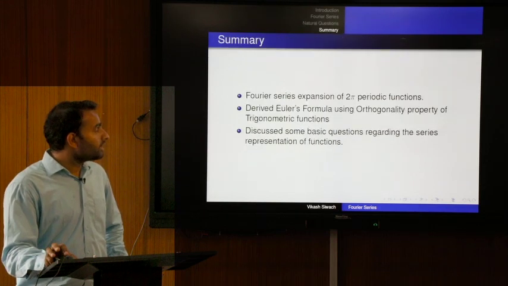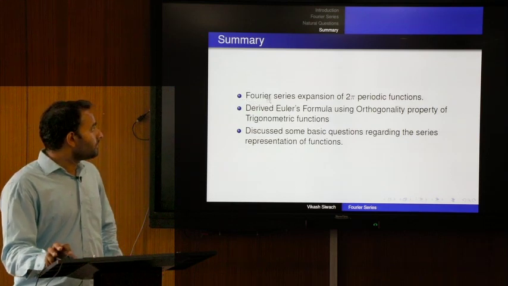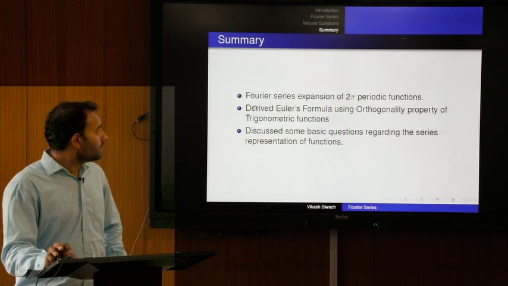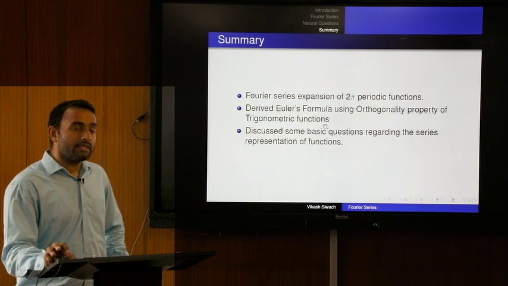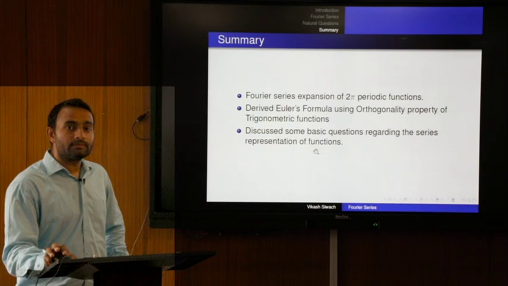Now, we summarize what we have done in today's lecture. First, we derived the Fourier series expansion for 2 pi periodic functions. Then we derived the Euler formula for the coefficients of this Fourier series expression using the orthogonality property of trigonometric functions, and discussed some basic questions regarding the series representation of functions.